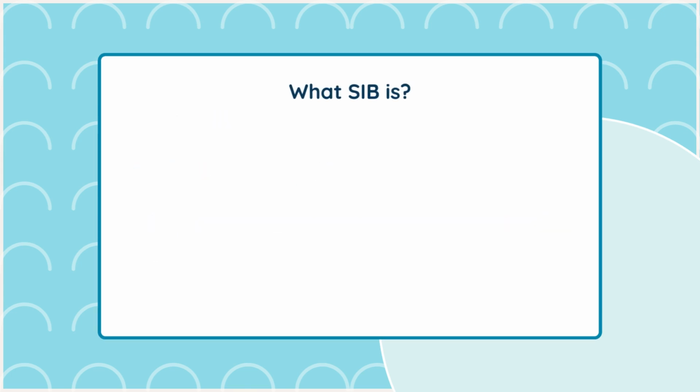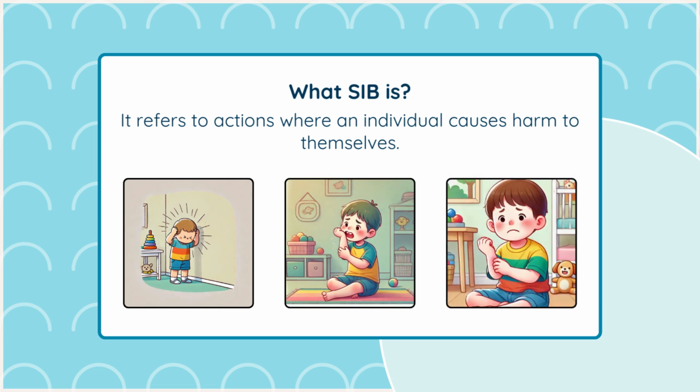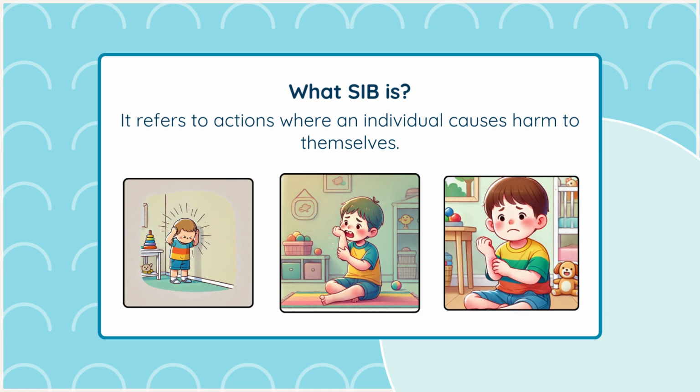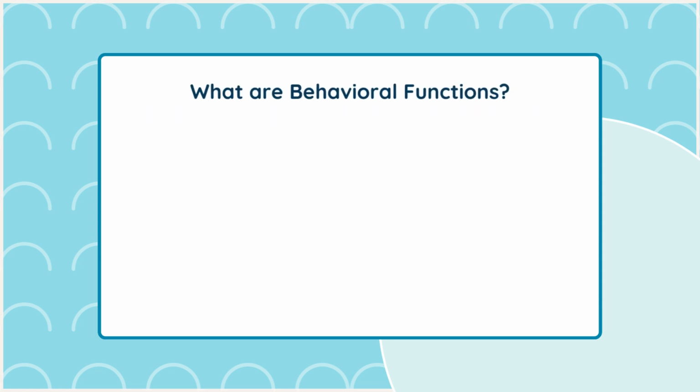What is self-injurious behavior? Self-injurious behavior, or SIB, refers to actions where an individual causes harm to themselves. Examples include headbanging, biting, and scratching. These behaviors can be distressing for both the individual and those around them, making it important to understand why they occur.